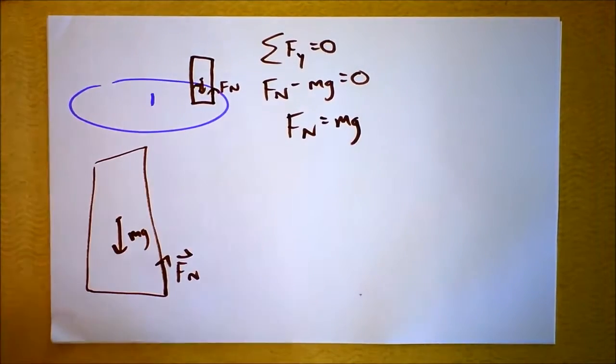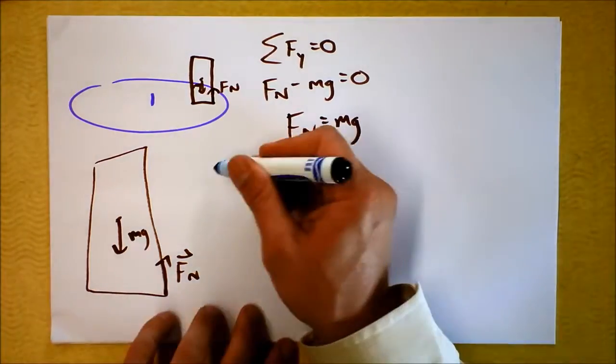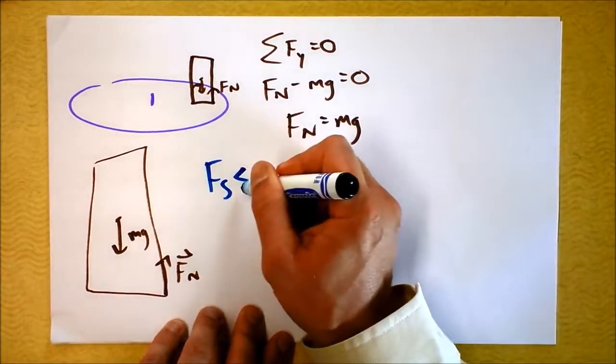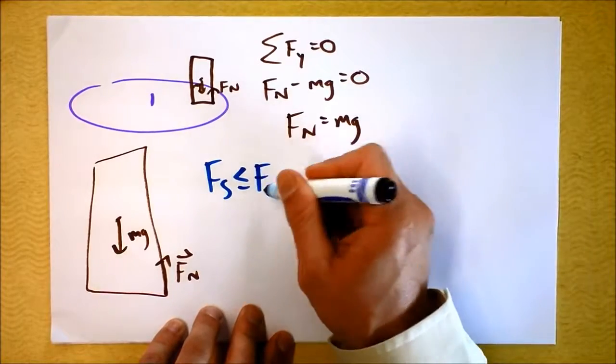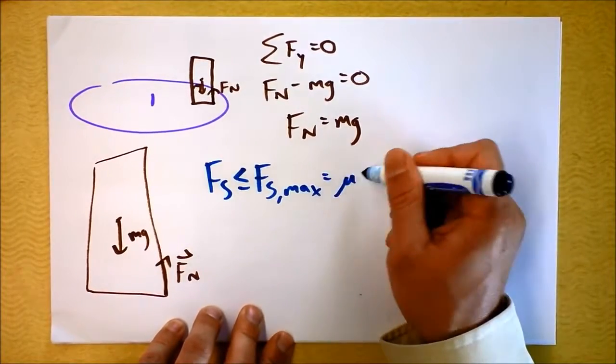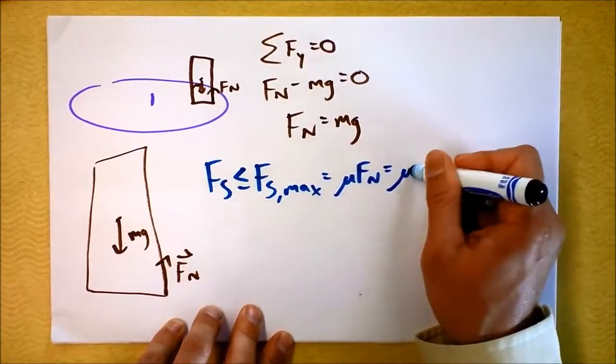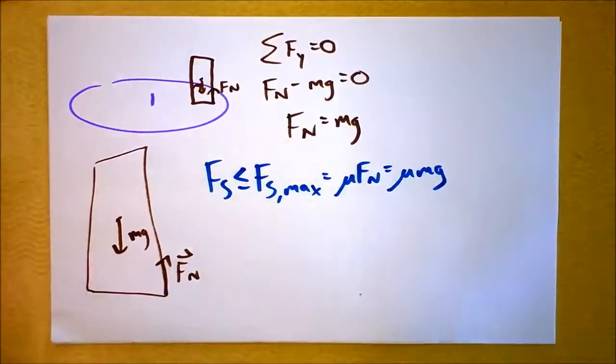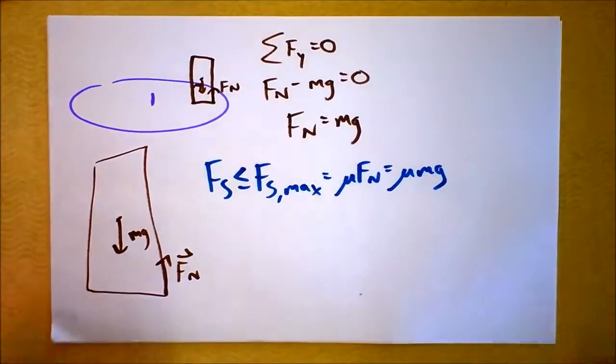And then I also know that there's going to be a static force of friction, and the static force of friction could be up to some value. So let's say that the static force of friction is at the very maximum, what I'll call Fs max. But Fs max is just mu times Fn, which is mu times mg. All right, cool, that's fine.